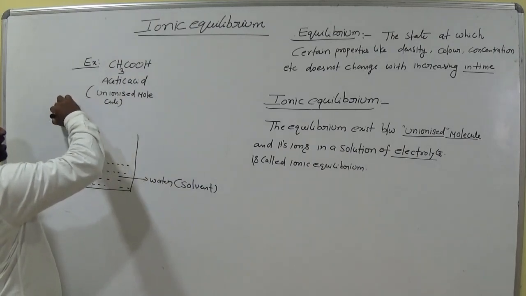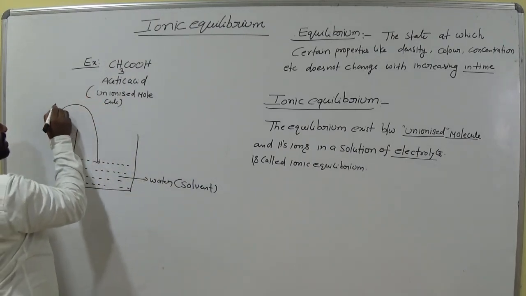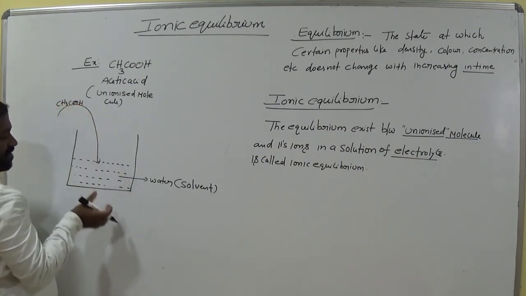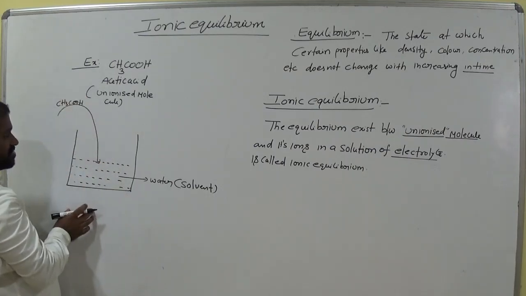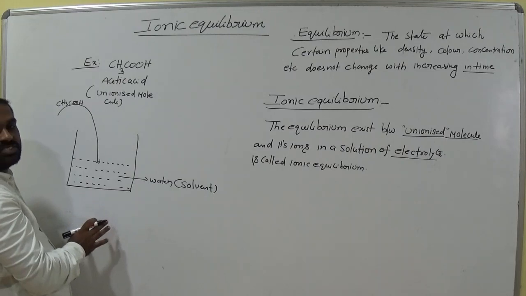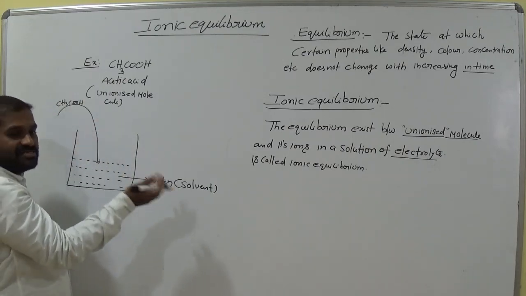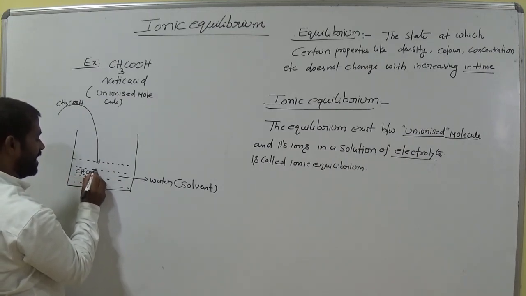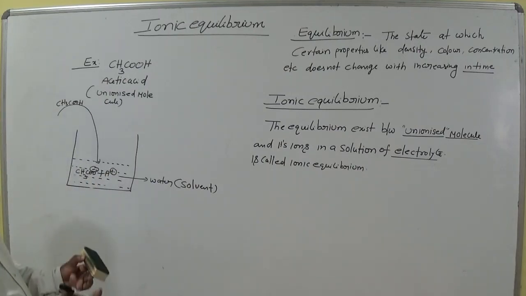So when we keep acetic acid in water, these unionized molecules undergo dissociation or ionization. That means they split into ions. So the ions are CH3COO minus and H plus.